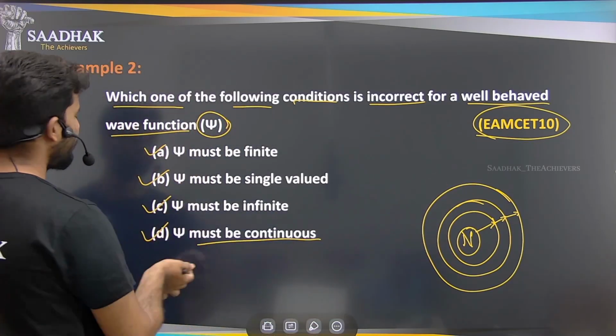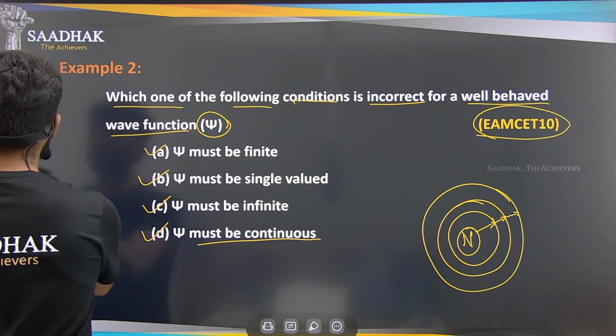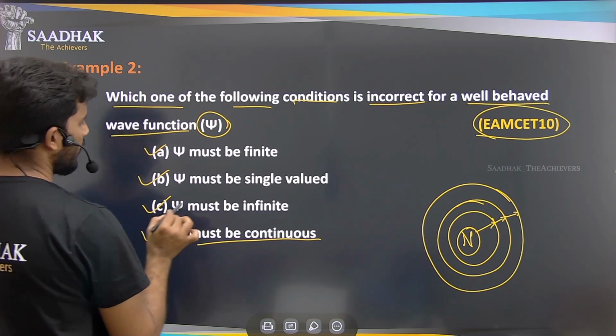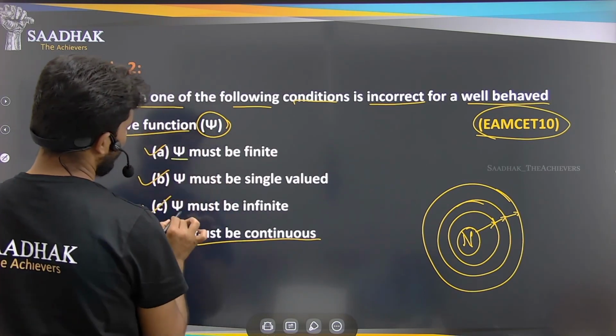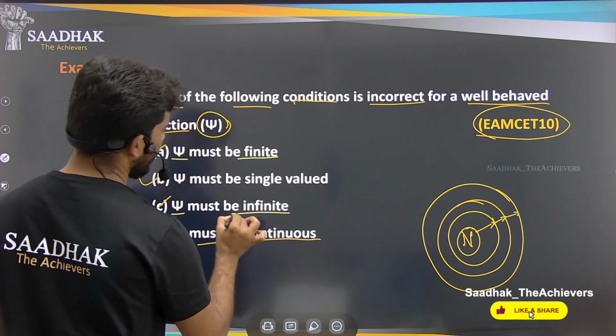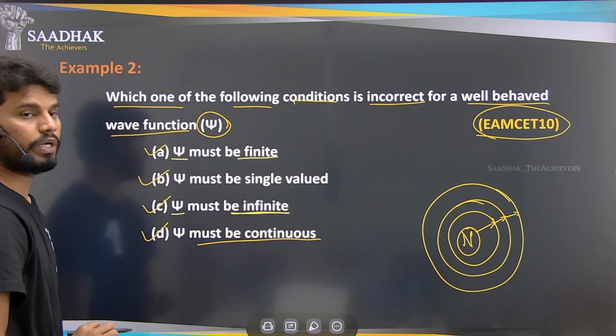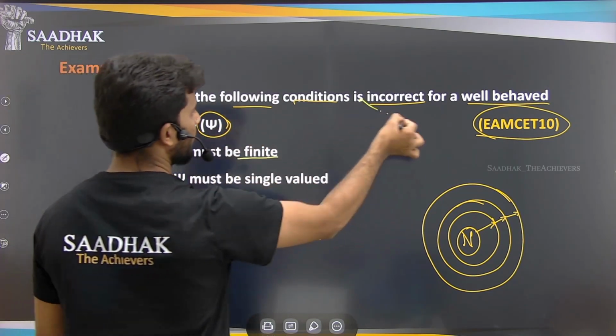So out of these 4 options, if you observe, the psi value must be finite here, and here finite, and here it is infinite. So these cannot both be true, only one has to be true, right? He is asking about the incorrect option.